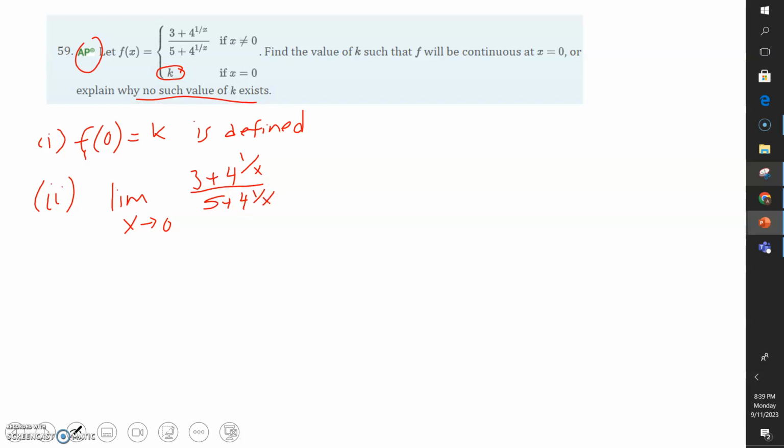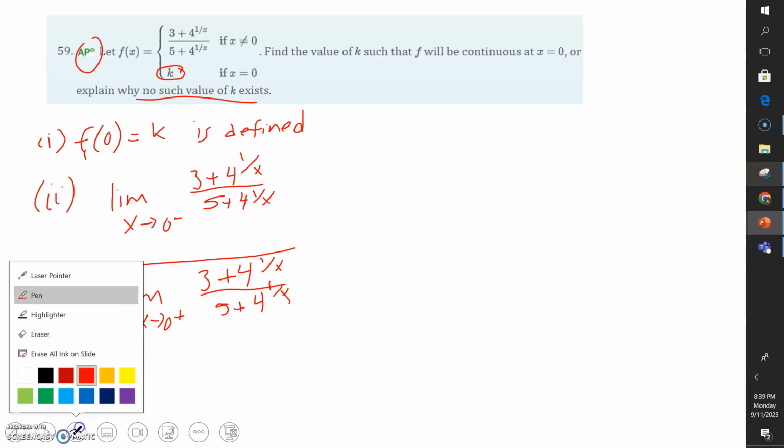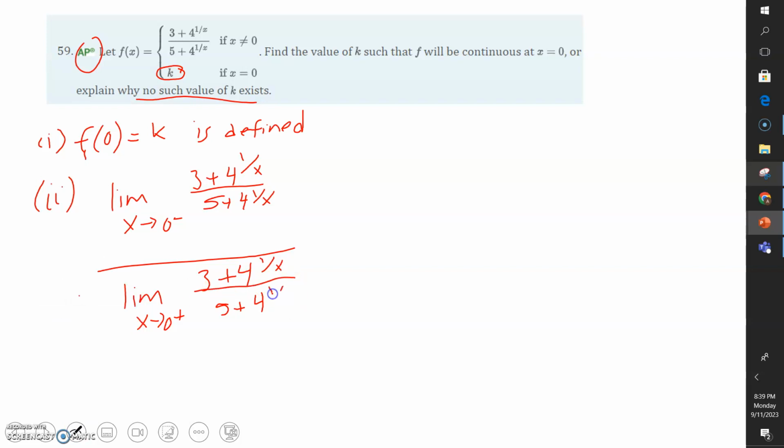Now note here, we are not allowed to plug in 0 itself. So when we evaluate this, we're actually going to have to evaluate from the left of 0, and from the right of 0, because we cannot actually plug in 0 itself. I'm actually going to help you get started on left of 0, and then we will see if that pushes you in the right direction for the right of 0.